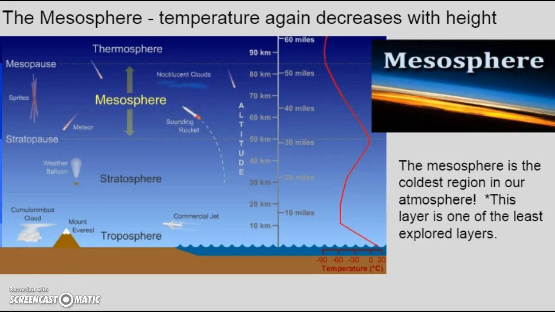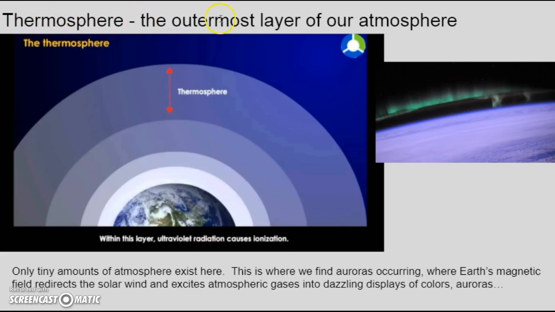And lastly, the thermosphere, the outermost layer of our atmosphere. Only tiny amounts of atmosphere exist here. This is why we find auroras occurring, where Earth's magnetic field redirects the solar wind and excites atmospheric gases into dazzling displays of colors, and we call these auroras.